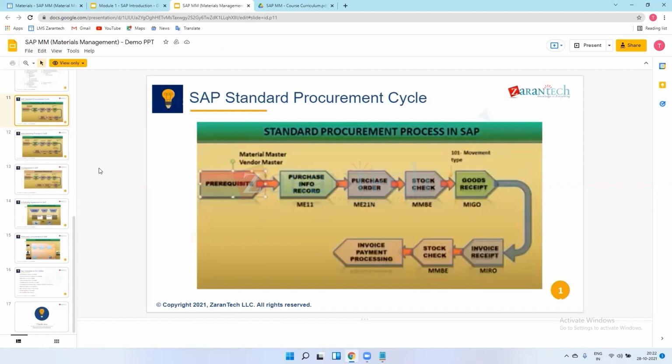Yes, and brownfield we can call a system conversion. In human language, suppose we have an ERP implementation like SAP in our project, and we first implemented the greenfield.